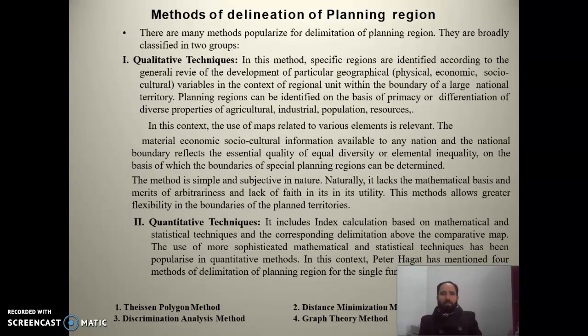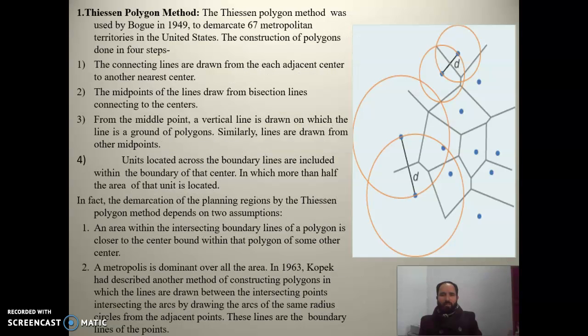Now we have the quantitative techniques. In this method, the specific regions are identified according to the general index of the development of a particular geographical, physical, and socio-cultural variable in the context of a region unit within the boundary of a large national territory.